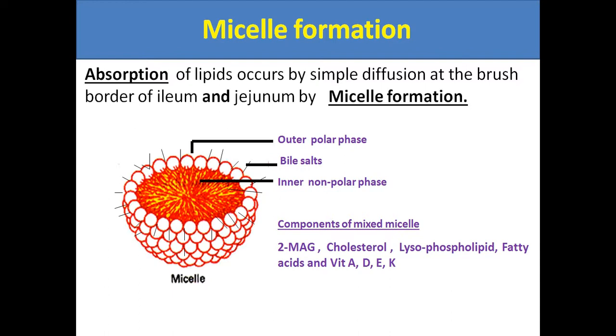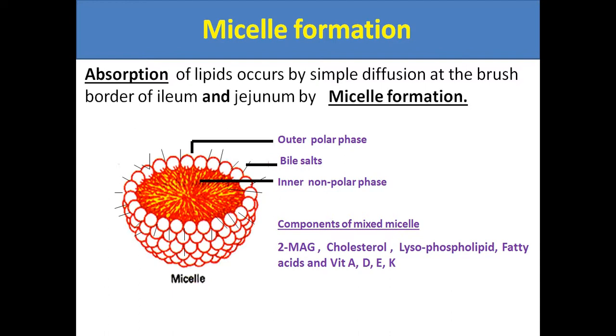Absorption of lipids occurs by simple diffusion at the brush border of the ileum and jejunum, by micelle formation. If you see the structure of a micelle, there is an outer polar phase and an inner non-polar phase, and the bile salts surround the fatty substances.